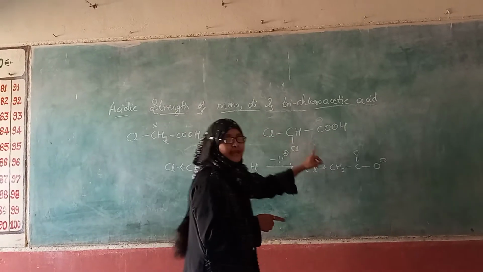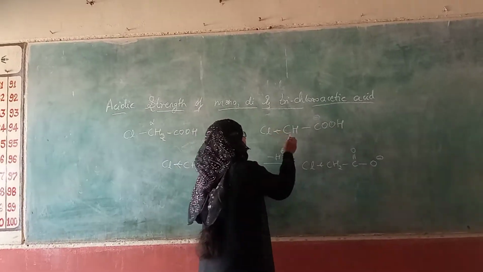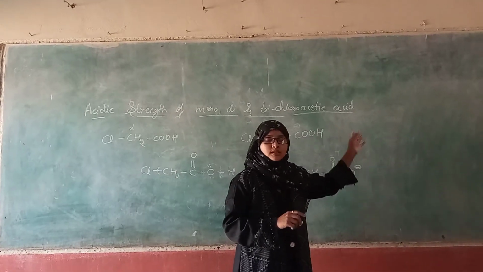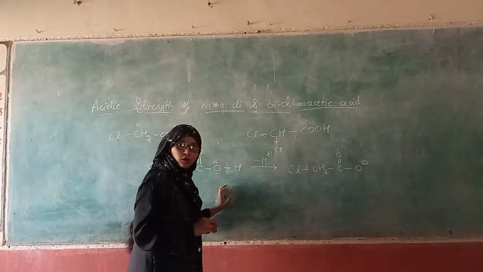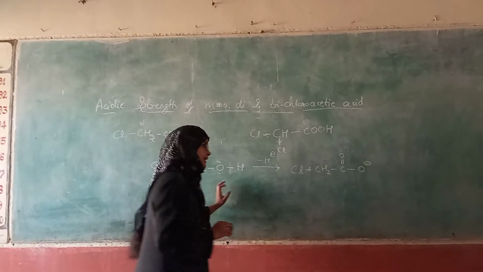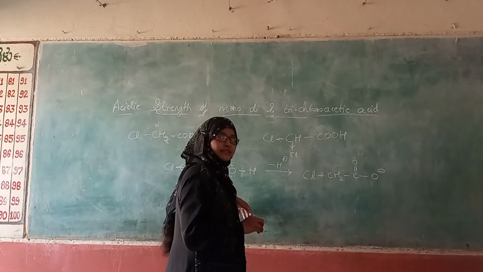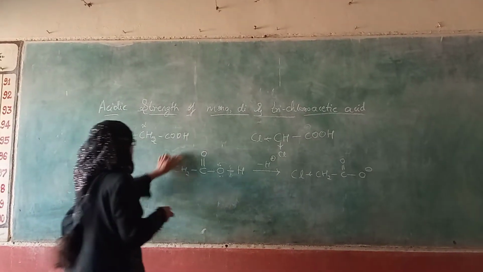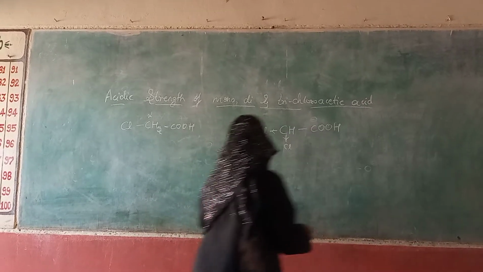Now in dichloroacetic acid there are two chlorine atoms, so it will increase the tendency more. Now this hydrogen ion can be lost more fastly than in monochloroacetic acid. So this becomes more acidic than monochloroacetic acid. Then next, what happens in the case of trichloroacetic acid?